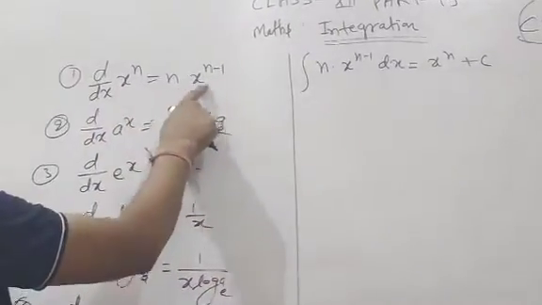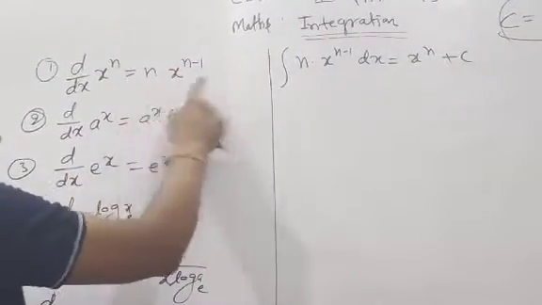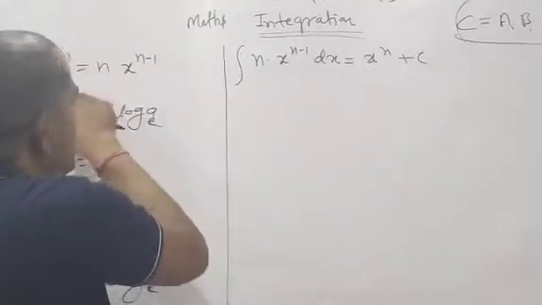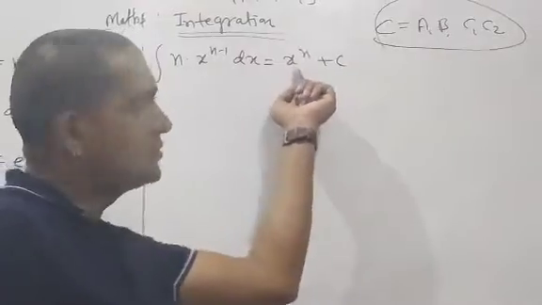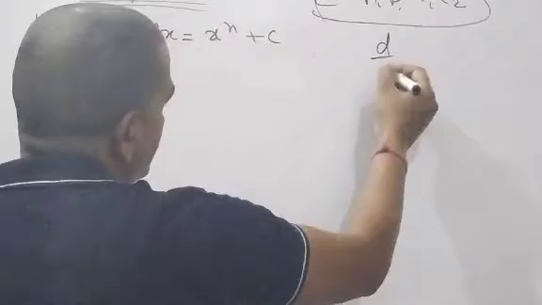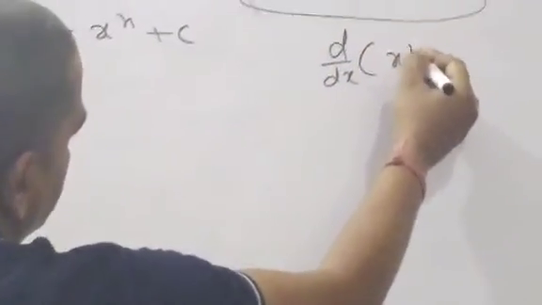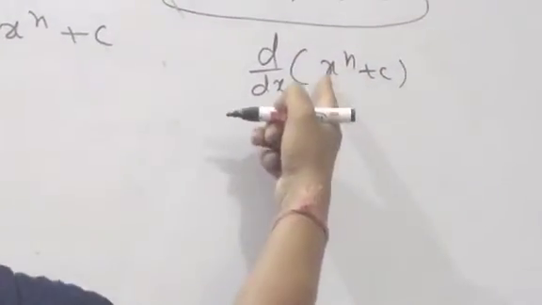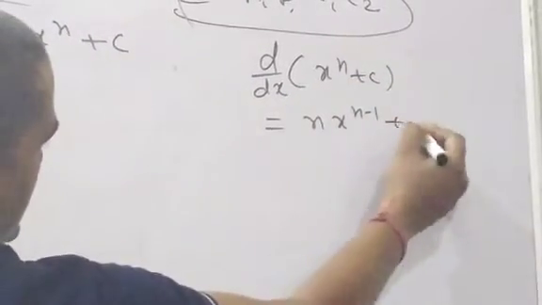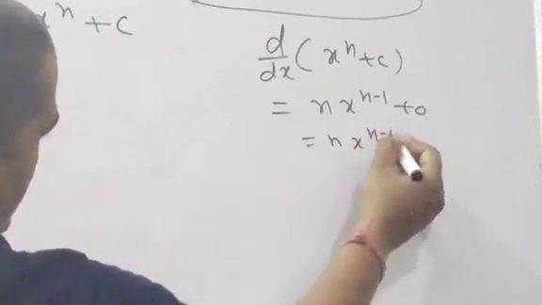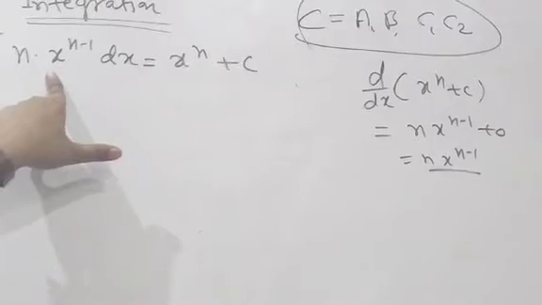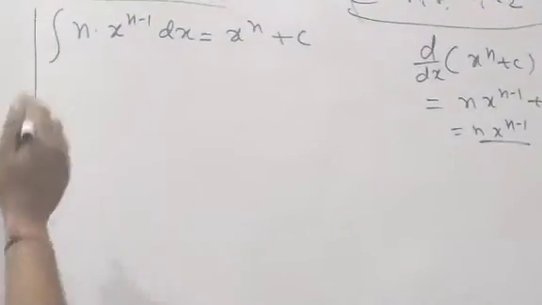Integration of n x to the power n minus 1 dx is equal to what? The same answer will come. Now we are going to find the differentiation of this value. d by dx of x to the power n plus c is equal to what? x to the power n means n into x to the power n minus 1, and c means 0. Then n into x to the power n minus 1. You can see here, the same value will come. Any doubt? Okay, good.